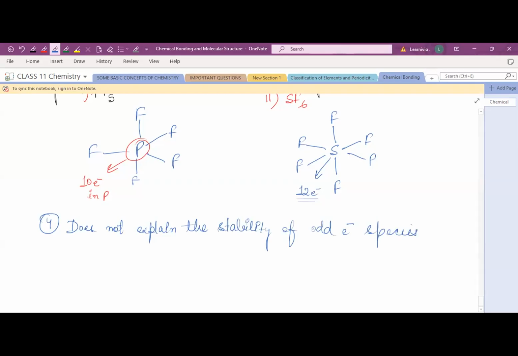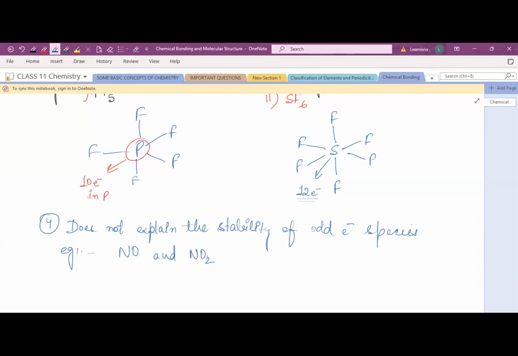Odd electron species or molecules. So, see, molecules with an odd number of valence electrons, just like your example, you can take nitric oxide, right? And nitrogen dioxide, NO2, right? So they also violate the octet rule, okay? Because the octet rule doesn't explain the stability of odd electron species.